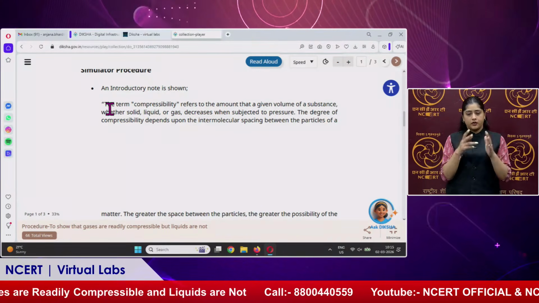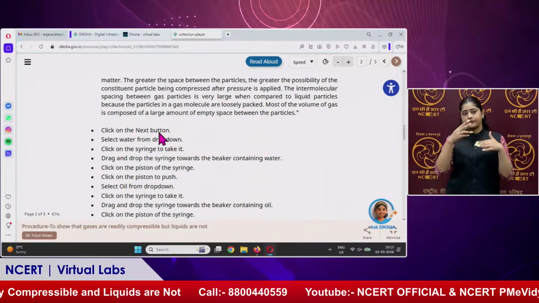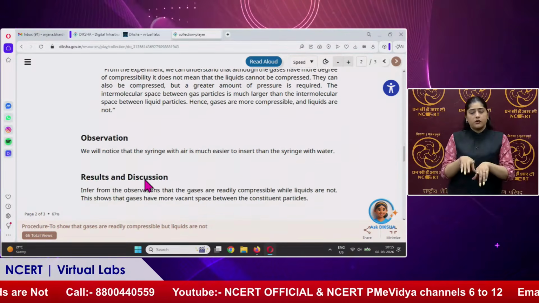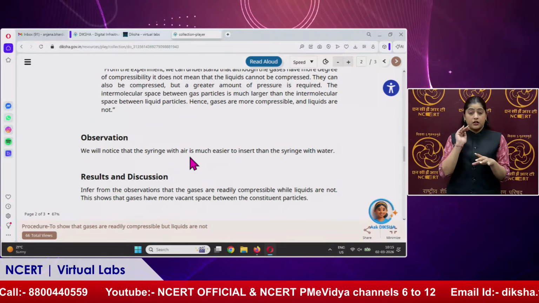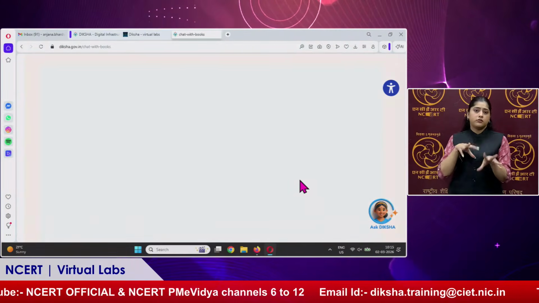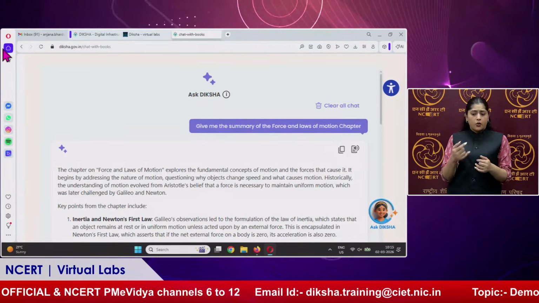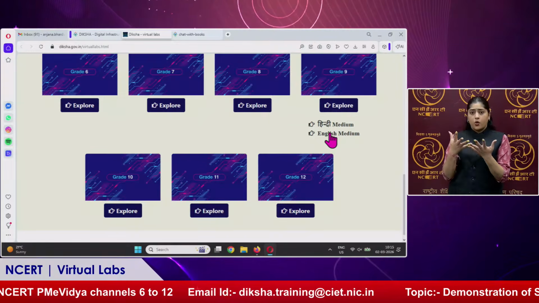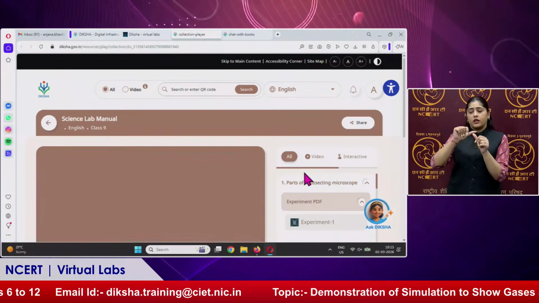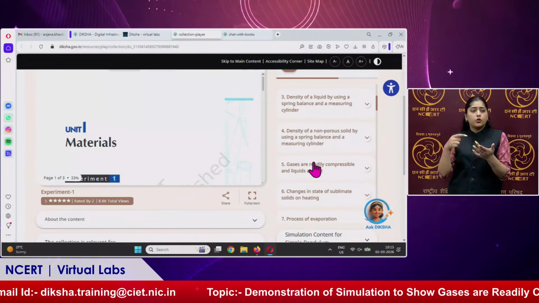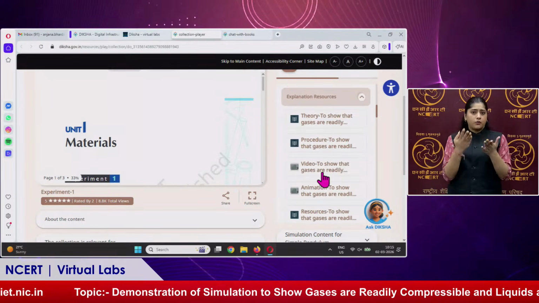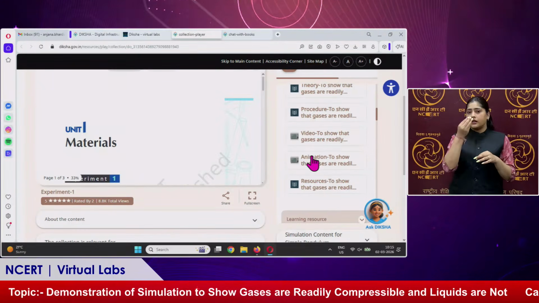First, in the simulation, an introductory note is shown. Then we will follow these steps, and then the simulation will be finished. After that, we will observe what happened, and then the results in the discussion part. If any student or learner wants to go through the videos or any animation before the simulation, they will be available under the explanation resources. Here is the video, here is the animation.